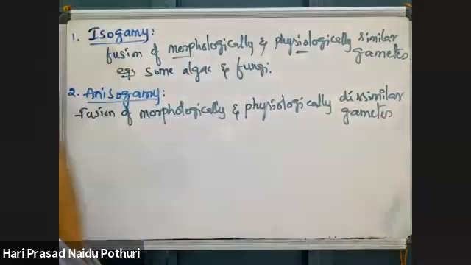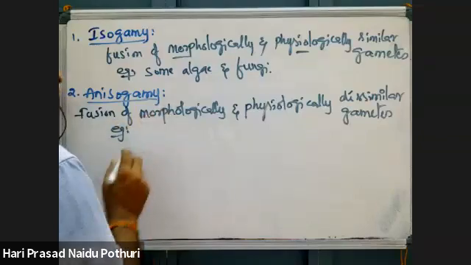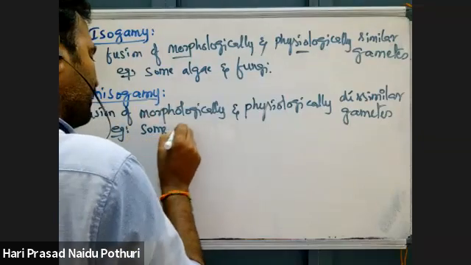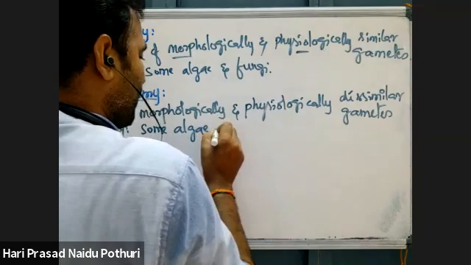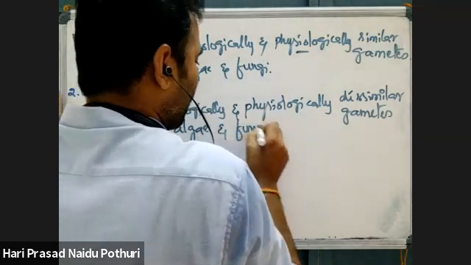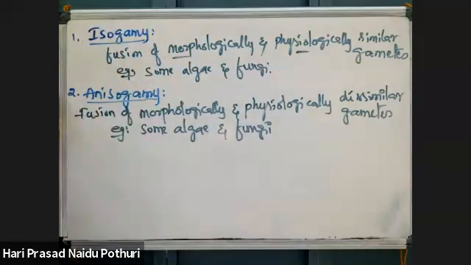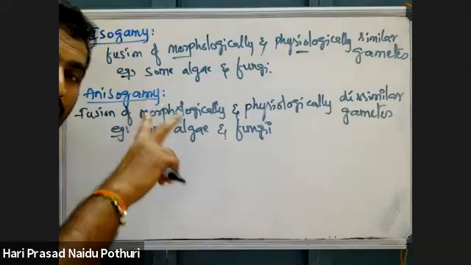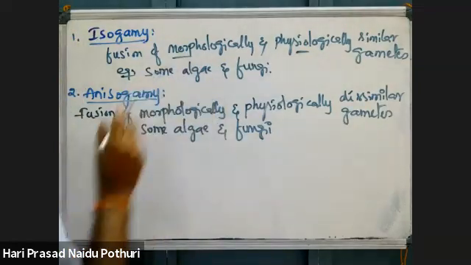Two gametes do not have same physiology or same morphology. That is called as anisogamy. This is also seen in some algae and some fungi. Their morphology is different and physiology also different.